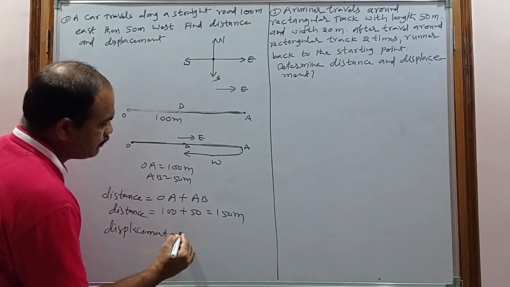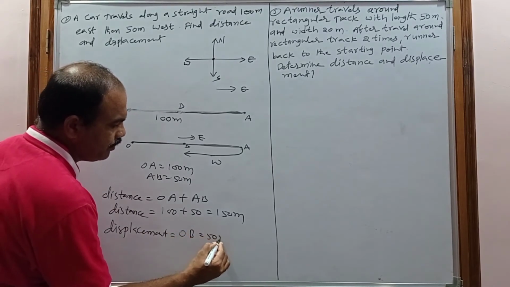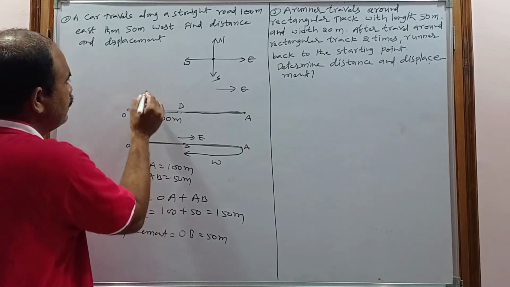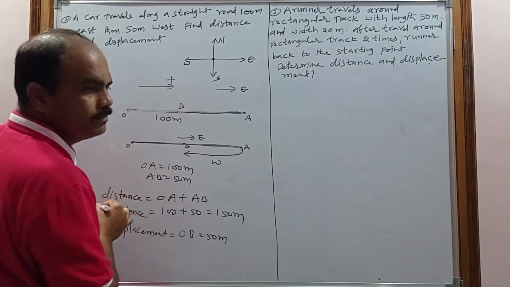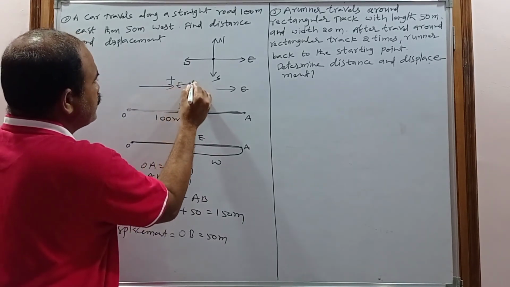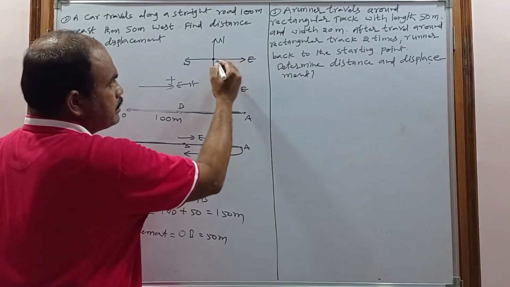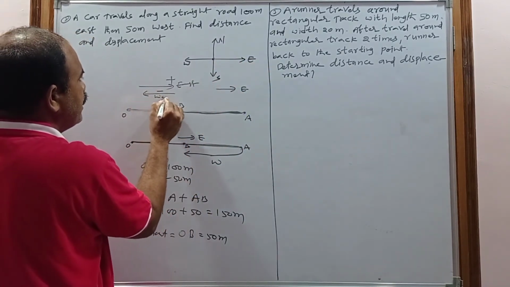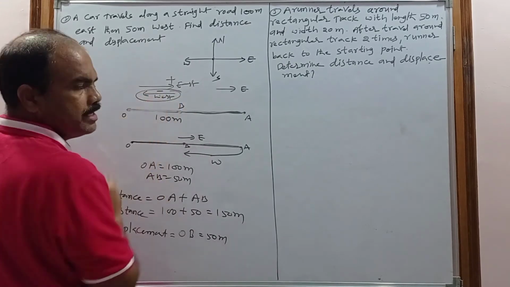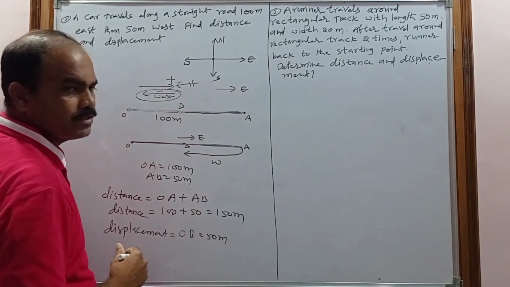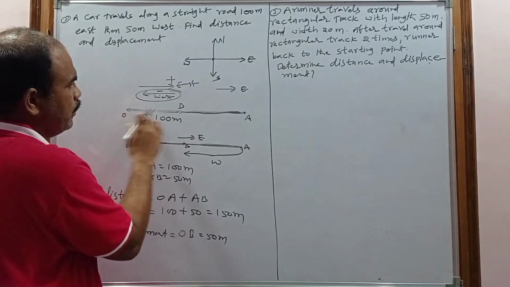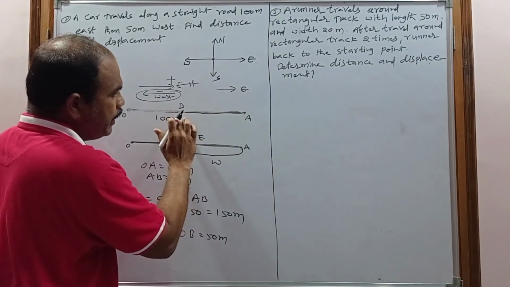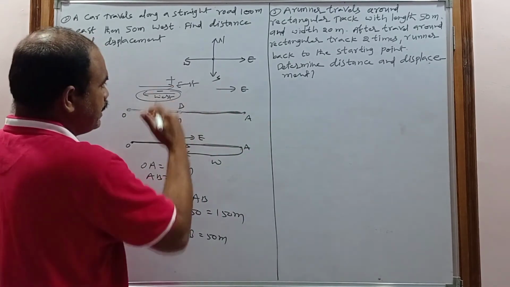But what is the displacement? So the displacement is what? OB is nothing but 50 meters. Or if we take the direction, so now the east direction is considered positive. East direction is the positive, and the west is the negative. West direction is considered negative and east direction is positive. So that's why O to A in which direction? Positive. That's why it is plus 100. And A to B in which direction? West direction. That is considered minus 50.